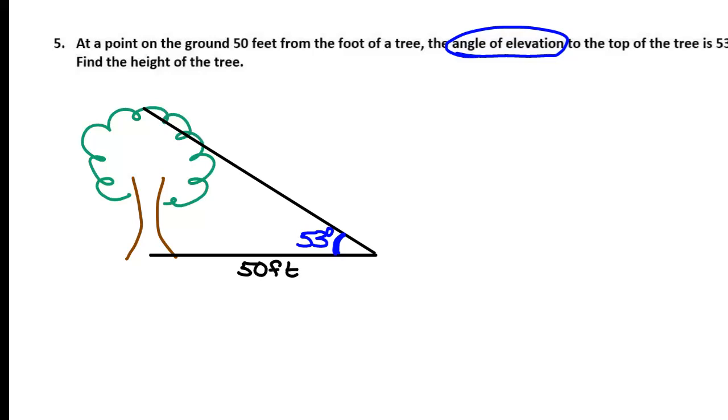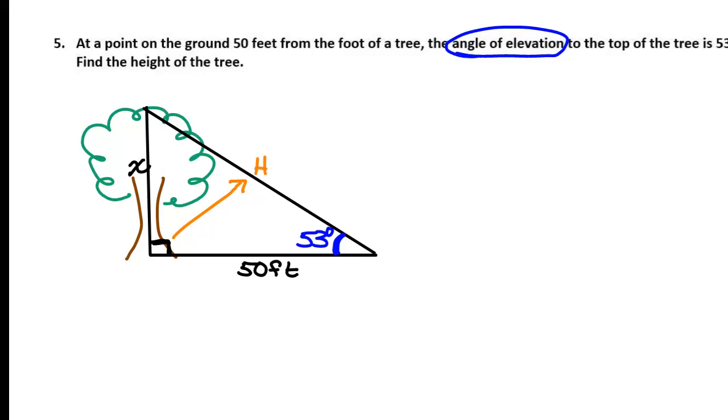And we want to use this information to find what? Find the height of the tree. So I'm going to draw from the top right down through the middle of the trunk of the tree, and we're going to call that X. Should be forming a right angle here, the tree with the ground, if it's growing straight and tall. Then we label our sides. We don't have any information about the hypotenuse.